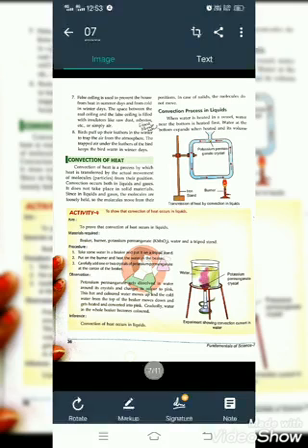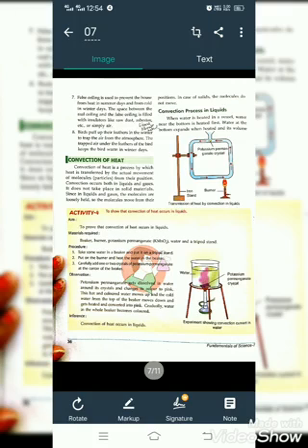The next topic is convection of heat. What is convection? Convection is a process of heat transfer. It happens with the actual movement of the molecules, when molecules are transferred from one place to another. It happens only in liquids and gases.